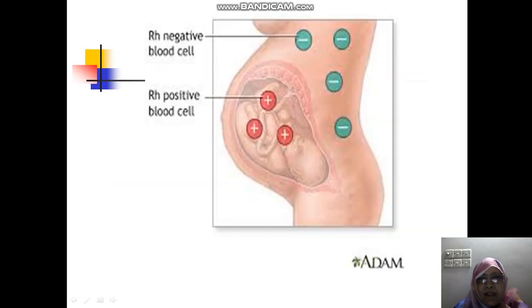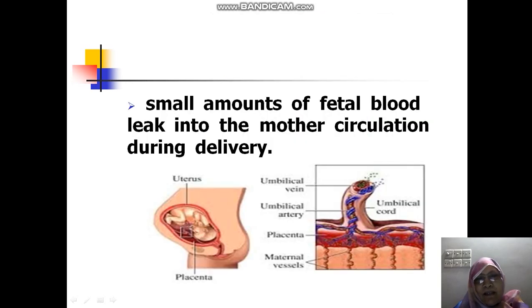And in this figure you see that the fetus has positive blood and the mother has negative blood. And what happens during pregnancy? Throughout the pregnancy there is no problem. Actually, fetal circulation and mother's circulation are separated by the placenta. So there is no admixture of fetal circulation and mother's circulation throughout the pregnancy.